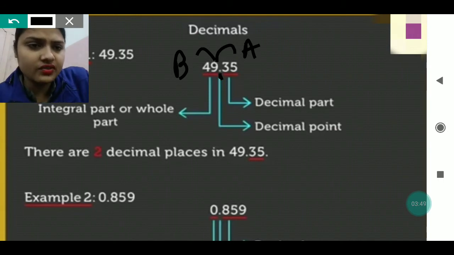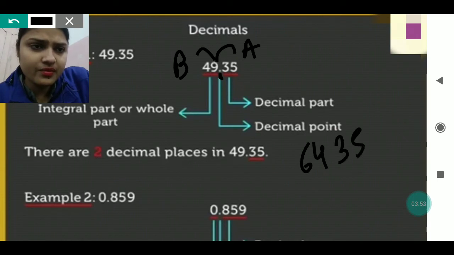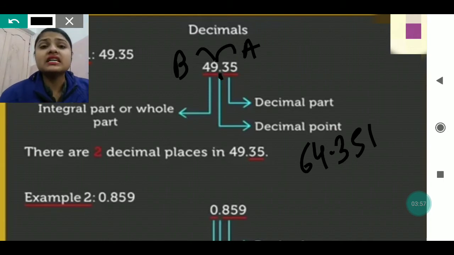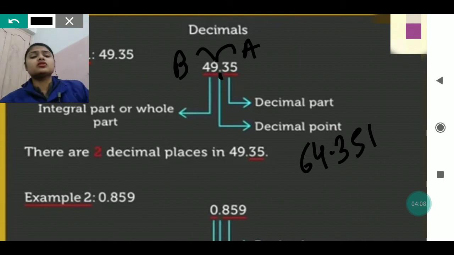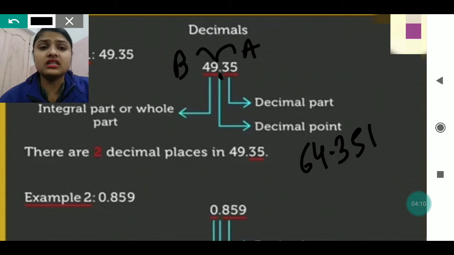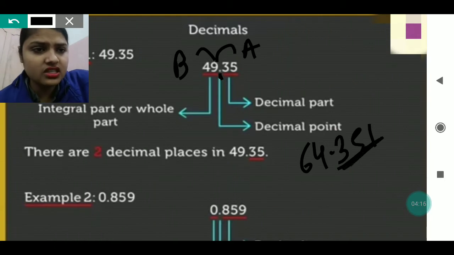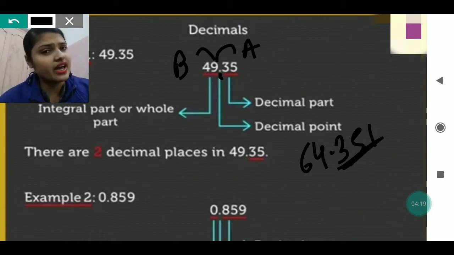As you can see, if 64.351 is given, and it is written to find the decimal places of the following number, there will be 3 decimal places, counted from the numbers given after the decimal, that is 3, 5 and 1.